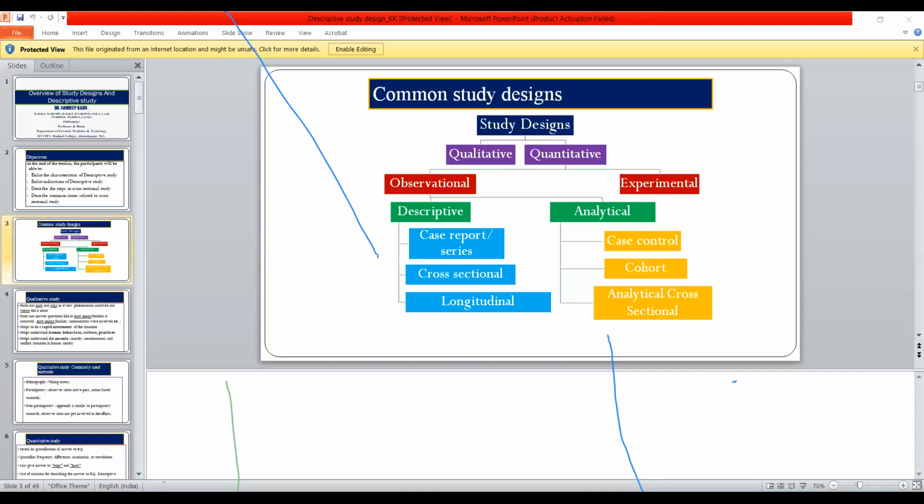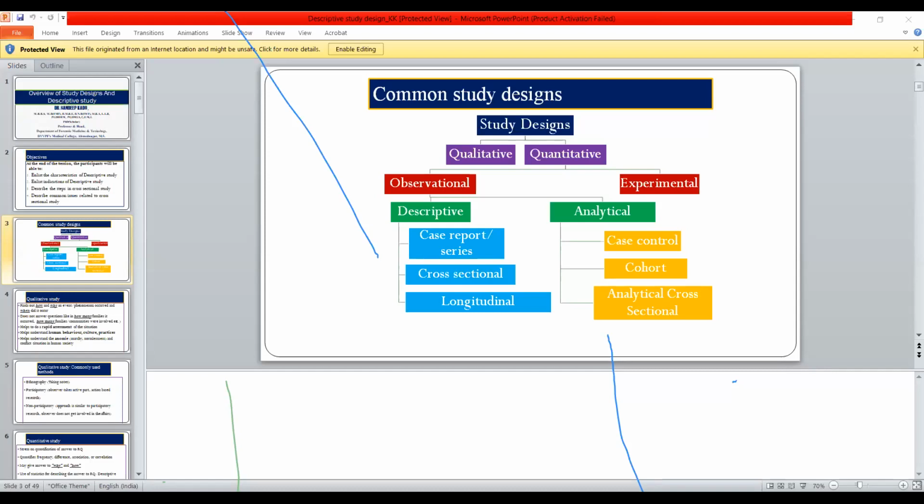Again, what is it? You want to examine the association between calcium intake and prostate cancer. If the outcome is rare, you are going to do the cohort type study. Understood? And you have the case control type. You have limited funding. Understood? A separate lecture will be there; only up till now.